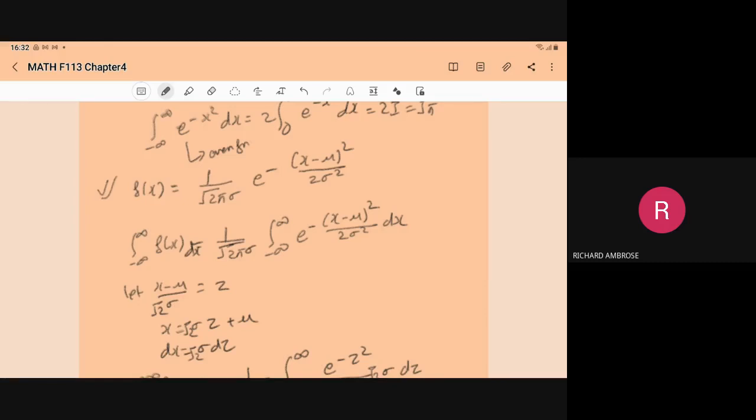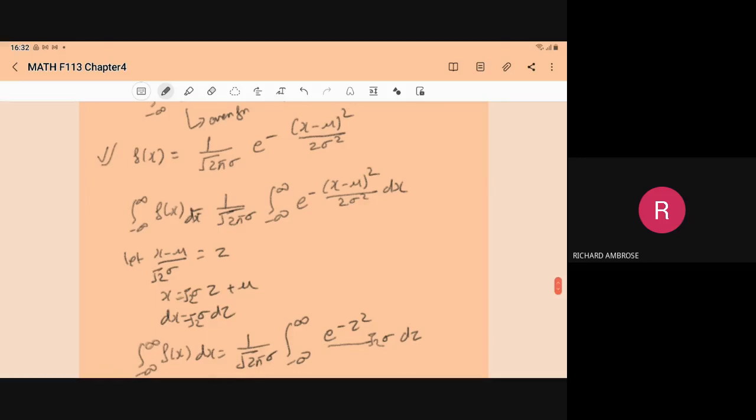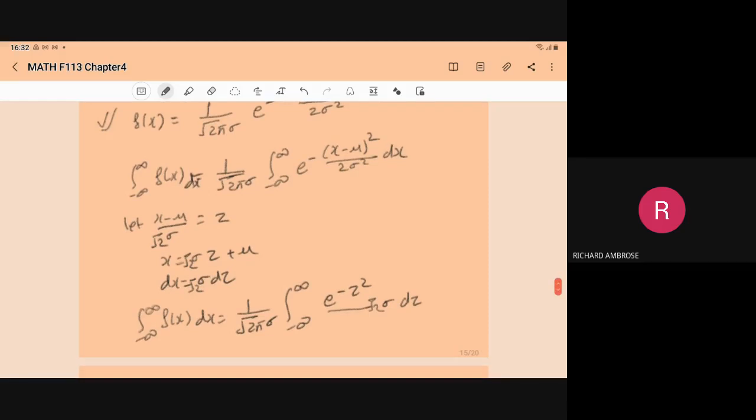Right, all these are in the power only. So here let (x minus mu) upon root 2 into sigma be equal to z. So that can be written as x equal to root 2 sigma z plus mu, and dx will be root 2 sigma dz.